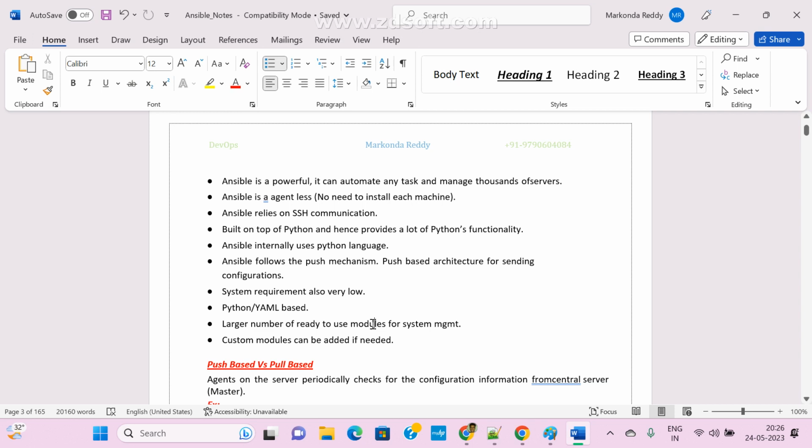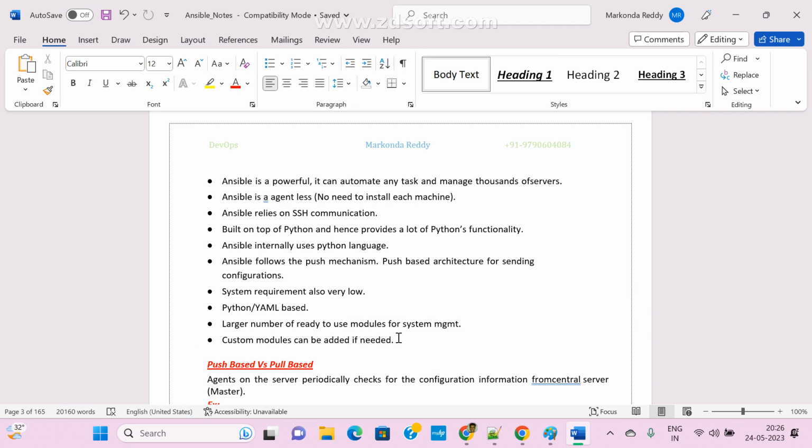There are nearly 3000 plus modules available. But there is no need to learn all modules, it depends on your requirement. We are going to learn about 20 to 50 main, mostly common modules. In real time, are you going to use all modules? No. It depends on your requirement, your configuration, your necessity.